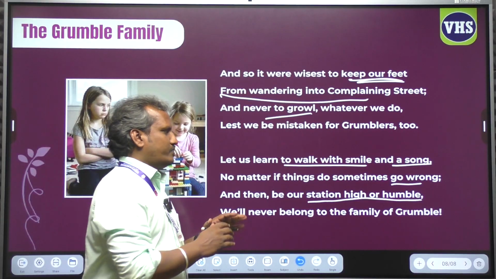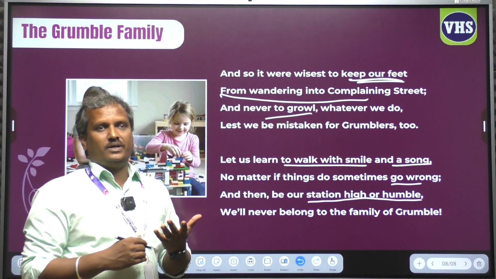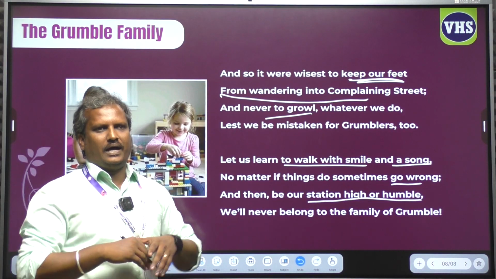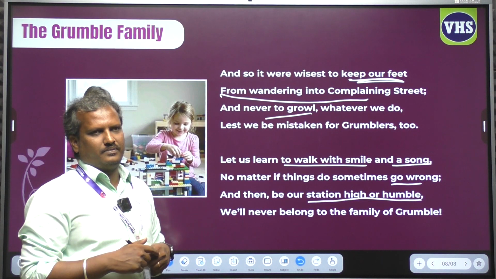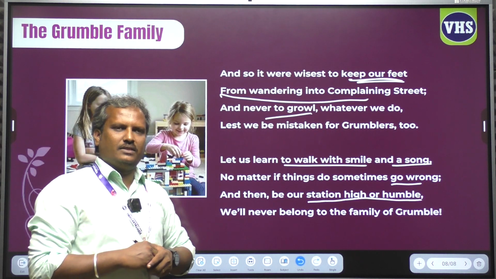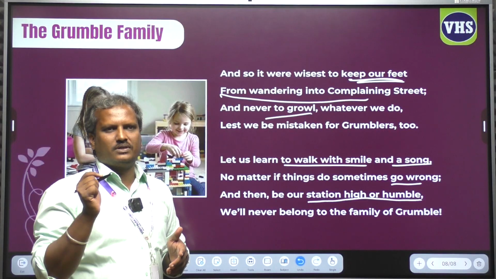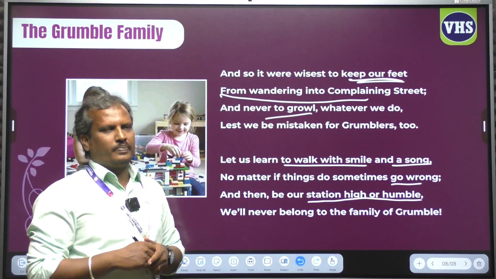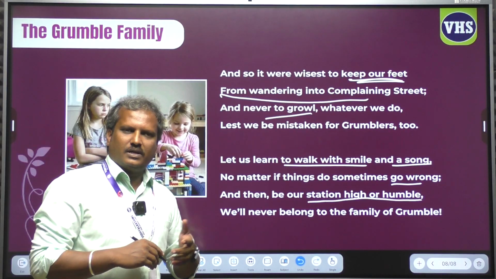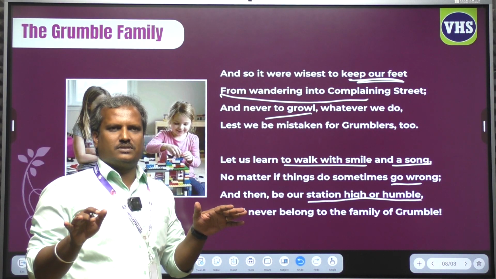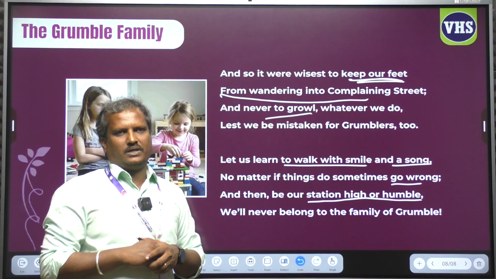Right? So finally, the poetess advises us to be happy with what we have. We should be happy with whatever we have in our life. We should not grumble for anything. Whatever negative thing happens, please don't grumble. Don't complain always. We should have a smile on our face, and we should enjoy our life. We should try to be happy in all the moments in our life.